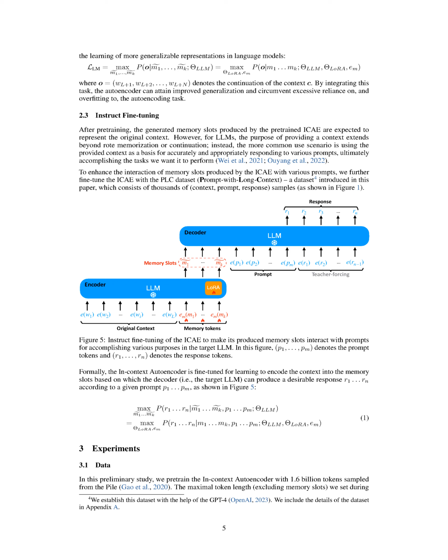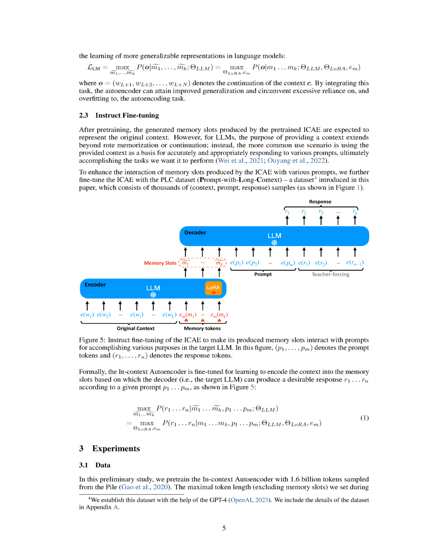Section 2.3, Instruct Fine-Tuning. We've developed a process called Instruct Fine-Tuning that comes into play after the initial pre-training phase. The memory slots created by the pre-trained In-context Autoencoder, ICAE, are designed to capture the original context. However, for large language models, LLMs, the goal isn't just to remember or continue the context. Instead, we often use the context as a foundation for accurately responding to different prompts, which helps the model complete the tasks we want it to do.